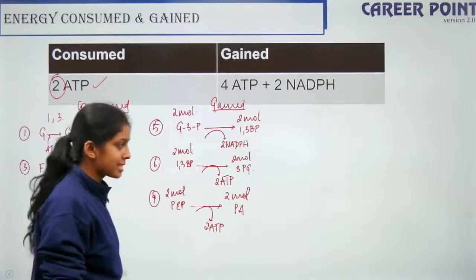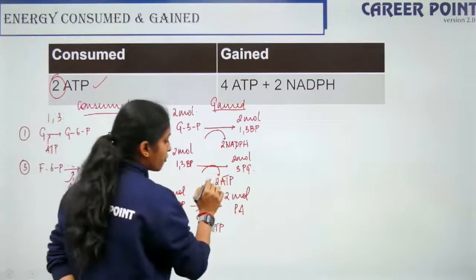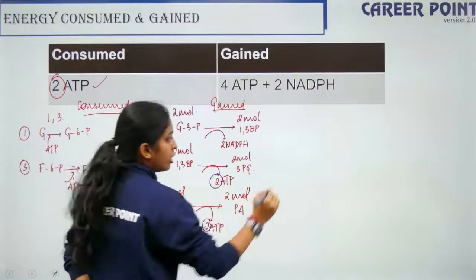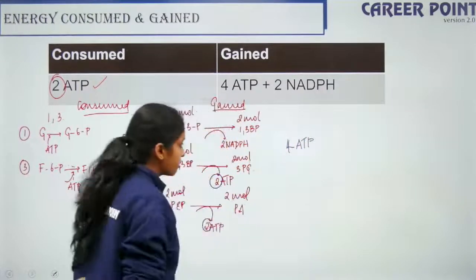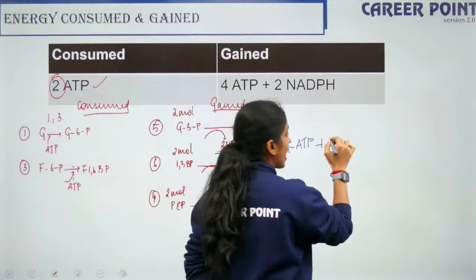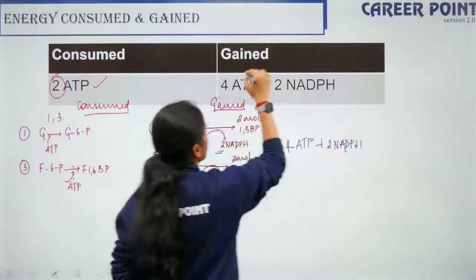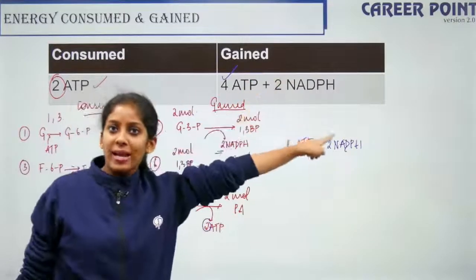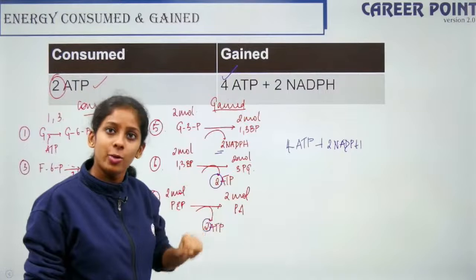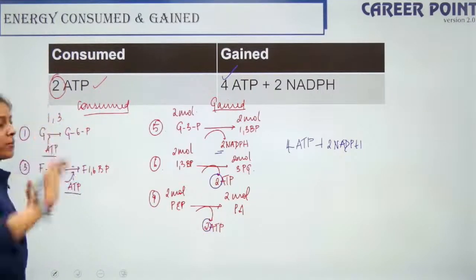Right? So now let's do the calculation. We have 2 ATP and 2 ATP, so totally 4 ATP we are getting from the glycolysis process, and we are getting 2 NADH. That's what I have written: 4 ATP and 2 NADH is what we have gained. So how much is consumed? Here 1, here 1. 2 ATP is consumed.